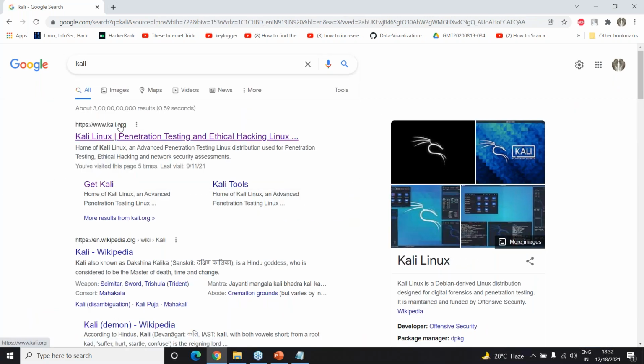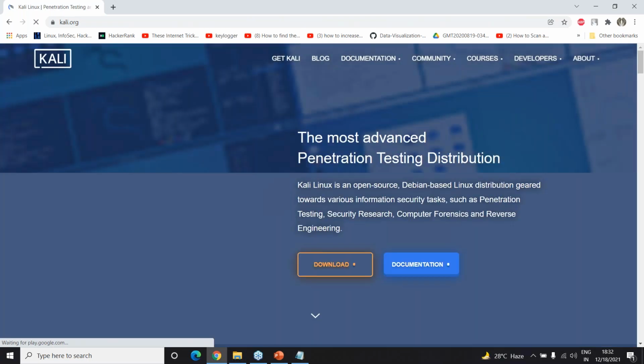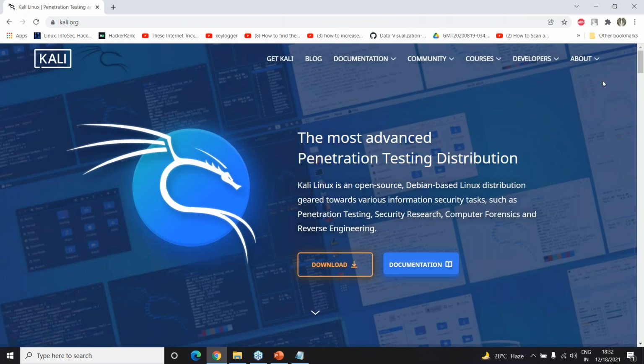Okay, kali.org. This is an open source Debian based Linux distribution geared towards various information security tasks.